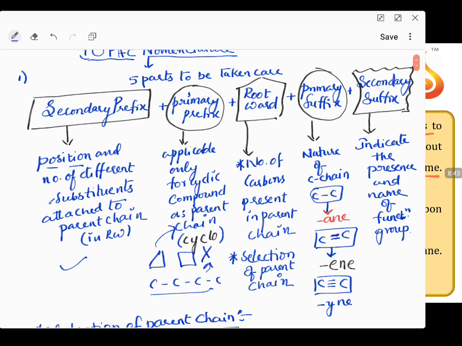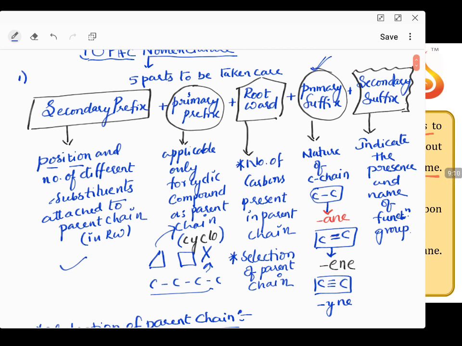Coming to primary suffix, what is the use of this? You have a carbon chain. Does the carbon chain have only one type of bond, single bonds? Is there anywhere a double bond, or anywhere a triple bond? This can be identified by the name, the 3-letter or 2-letter words. These words will give me that information.